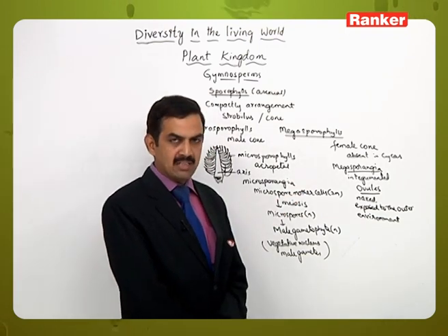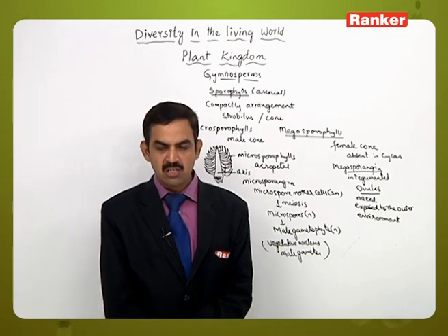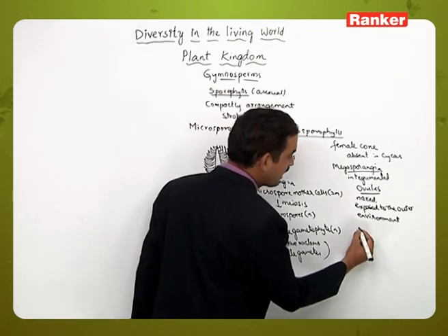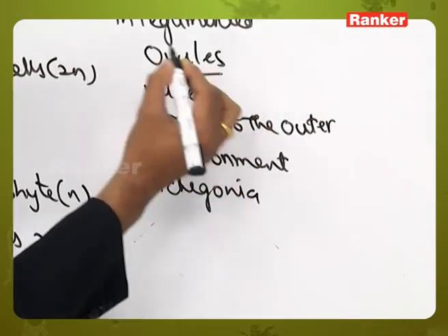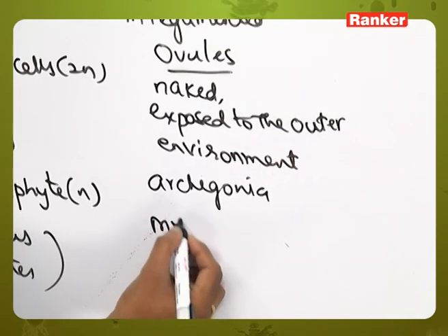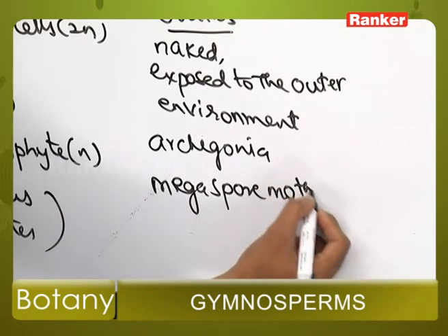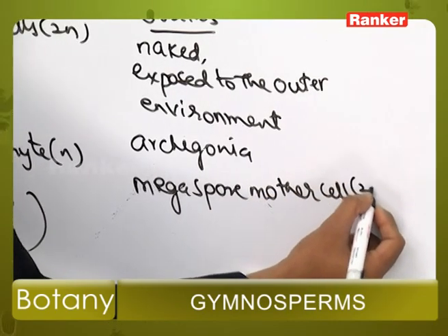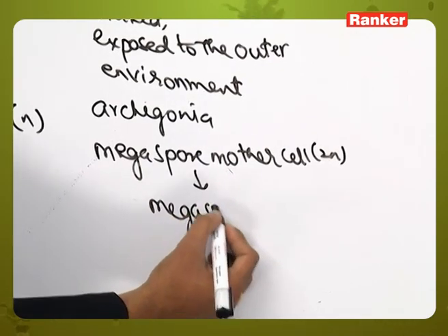Inside the ovule, the nucellus tissue is there, and from that nucellar tissue the archegonia can form. But actually here, the nucellar tissue will form the megaspore mother cell, which is diploid in nature. It will undergo meiosis to form haploid megaspores.